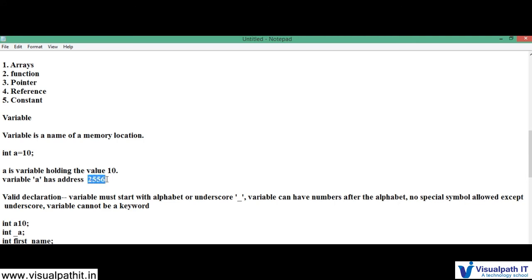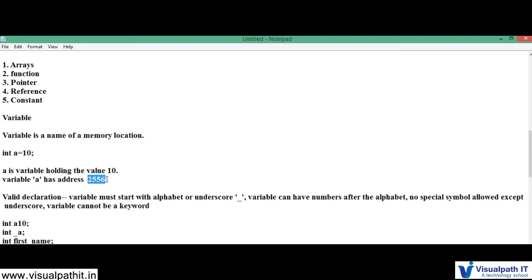Okay, the a is a variable, which is just the name of the address 2556. In that address I have the value 10. That is what int a equal to 10 conveys, right? And what are the valid declarations of variables?